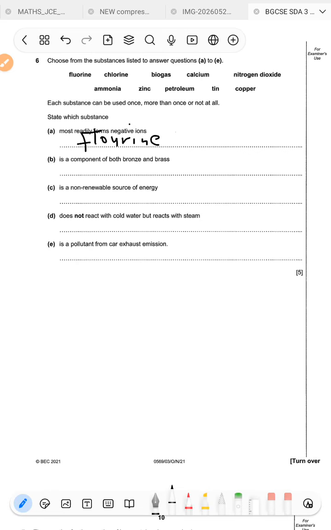Next one, B says, is a component of both bronze and brass. So we're just going to break down what makes up bronze and brass, okay? Now these are two independent alloys. What is an alloy? An alloy is a substance made up by combining a metal with another metal and or a non-metal, okay? Other examples include steel, which is a mixture of iron and carbon, a non-metal. So this is why it's important that in that definition we add a non-metal.